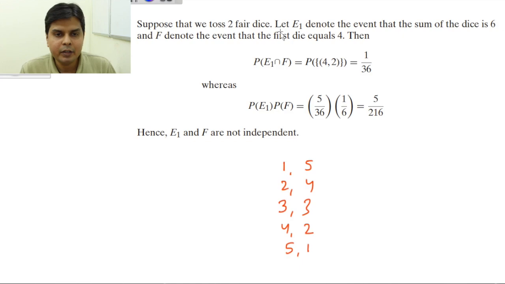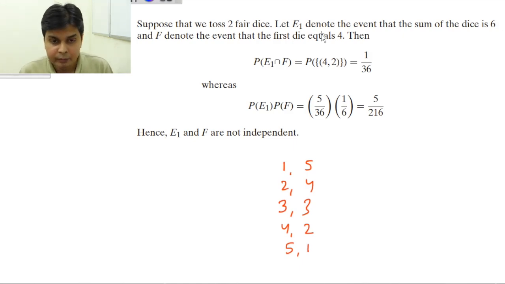Okay, now in this case what is happening? You will win the lottery if the sum of the dice is 6. So the moment your friend comes and gives you the outcome of the first die, and tells you that it has come 4, then what will happen? You will be very happy.